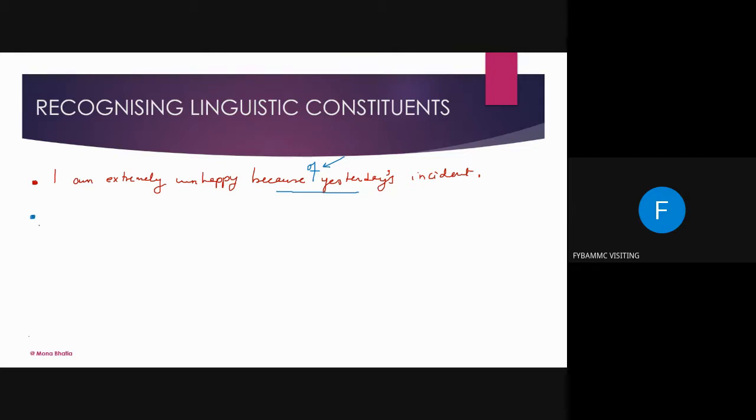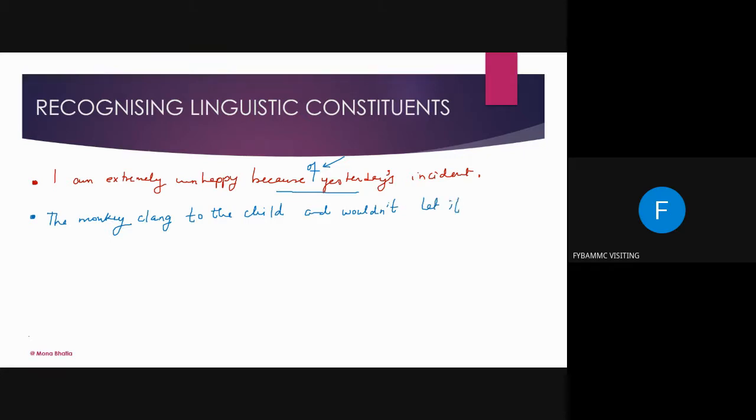The next question is: the monkey clung to the child and wouldn't let it go.